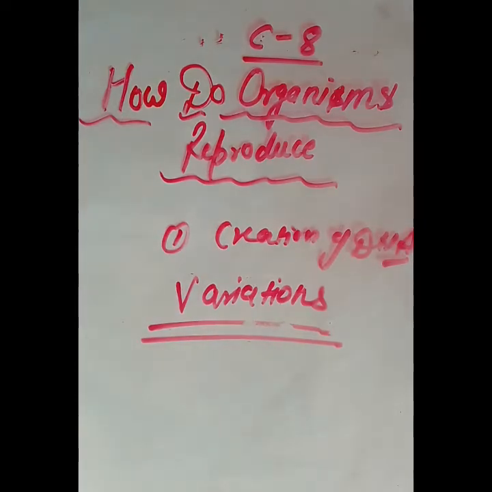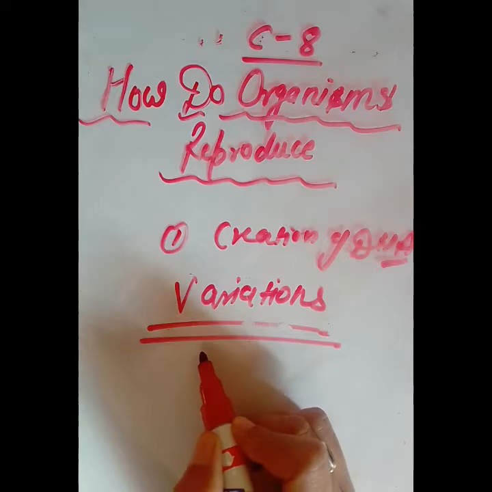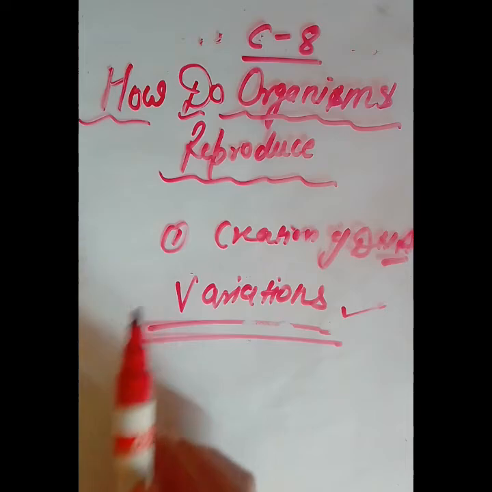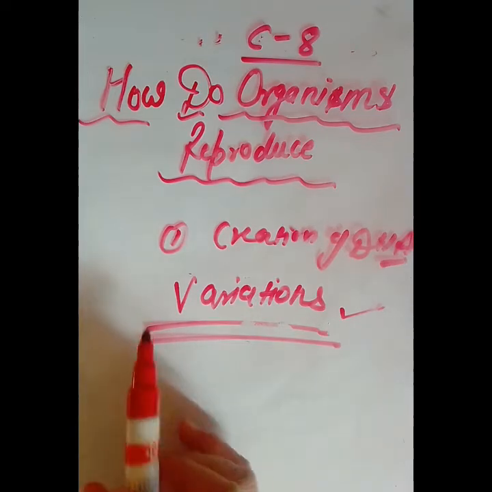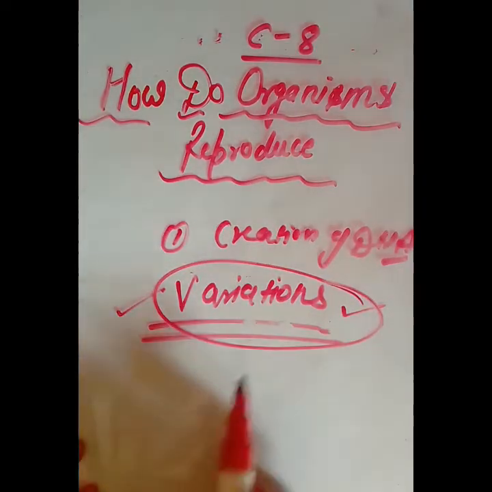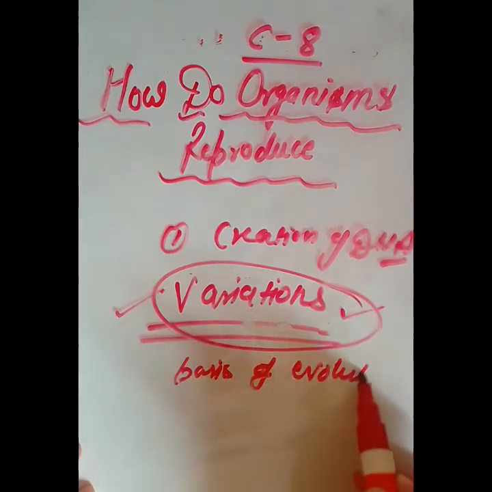Because the copy that is formed from the parent copy will have some changes. Variations will be there, so DNA copying is not always fully accurate. There are variations. So the inbuilt tendency of variation during reproduction forms the basis of evolution.